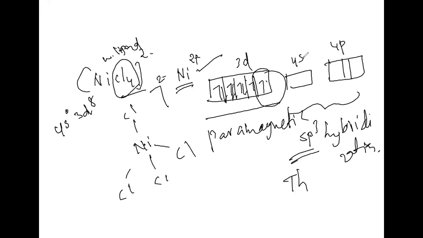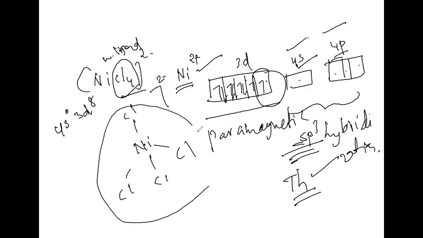How many electrons can they contribute? 8 electrons. That is the reason I am going to take, after 3d, 4s will come followed by 4p. 1 s, 3 p, all will be contributing electrons. Chlorine will be contributing electrons to 4s and 4p. Means how many s orbitals? 1 s orbital. How many p orbitals? 3. sp3 hybridization. When sp3 hybridization, the complex is tetrahedral. The tetrahedral structure will be like this. Due to the presence of unpaired electrons, it is paramagnetic.